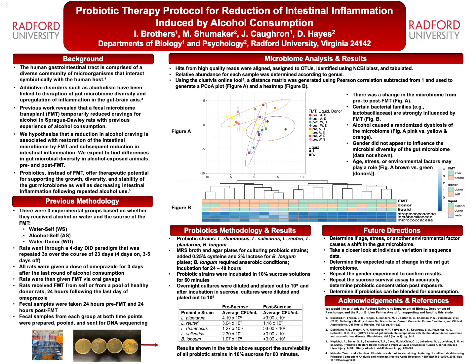As you can see in the table below, the probiotics survived better than anticipated. The survival rate for the probiotic strains was high and supports the survivability of all probiotic strains in 10% sucrose for 60 minutes. Our next step is to repeat the dilutions in sucrose to accurately determine the concentration of each strain post-sucrose. These results will be important for finalizing the precise dosage of the probiotic strains for the non-invasive voluntary probiotic consumption protocol for rats exposed to alcohol.